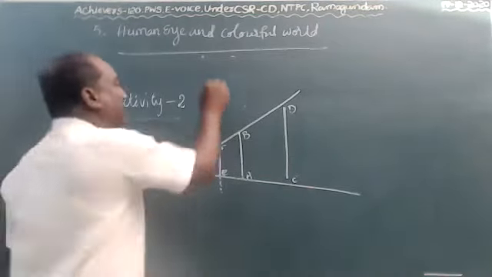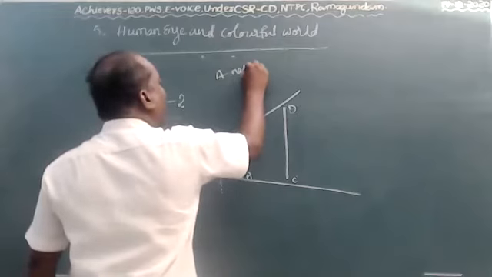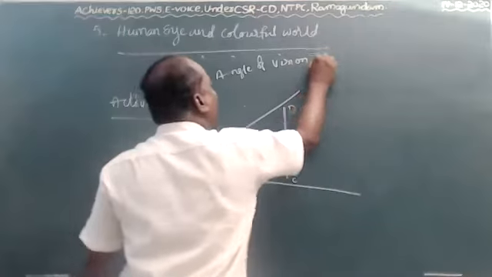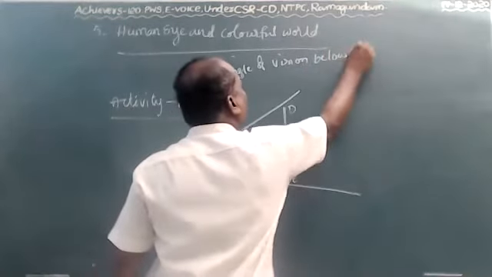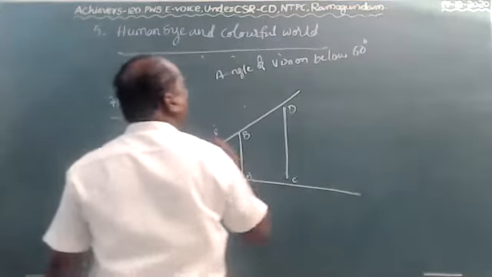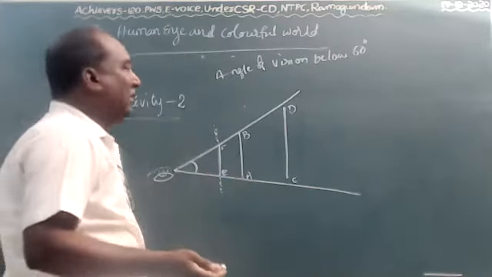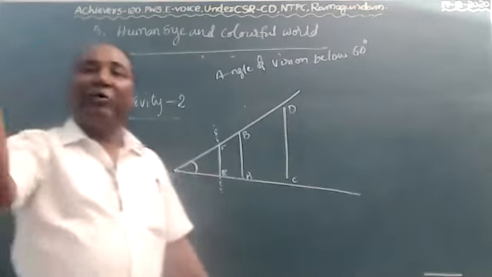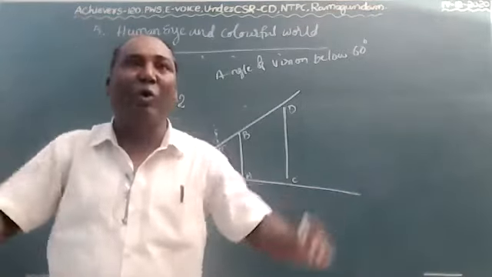If the angle of vision is below 60 degrees, we can see the whole object. But with an angle of vision above 60 degrees, we can't see the whole object.